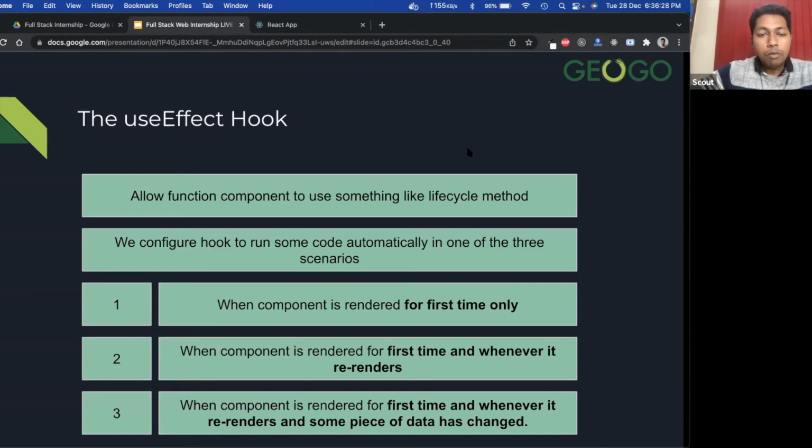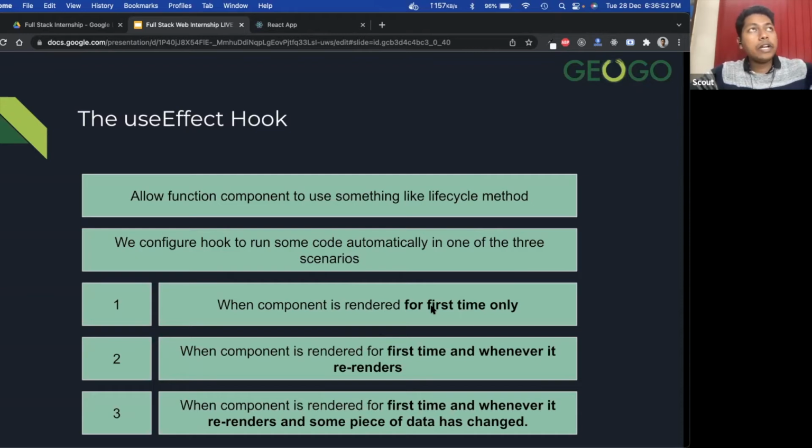Now we have to configure this hook to run some code automatically in one of 3 scenarios. When using this useEffect hook, we can run some piece of code automatically in 3 scenarios. What are the 3 scenarios? The first one is when the component renders for the first time only.